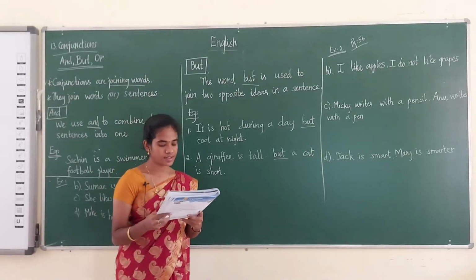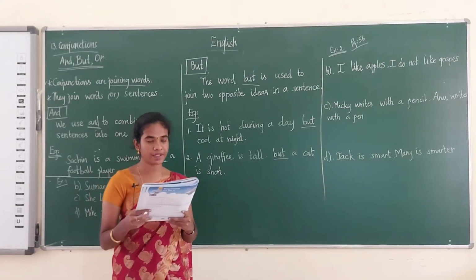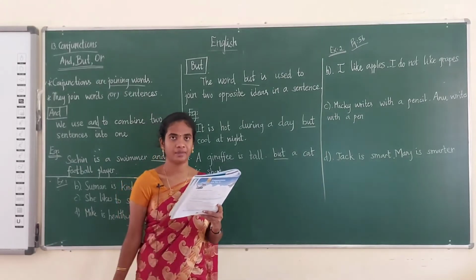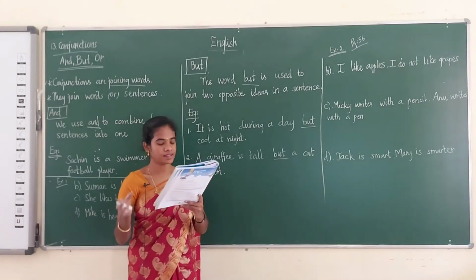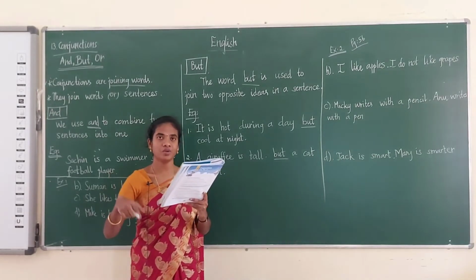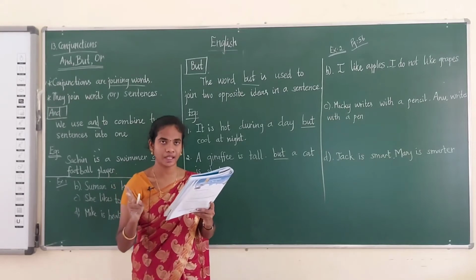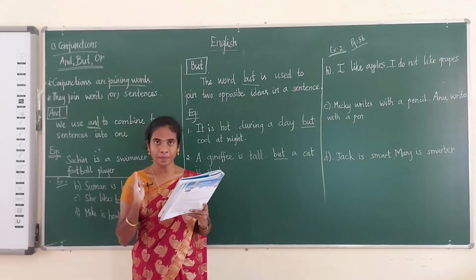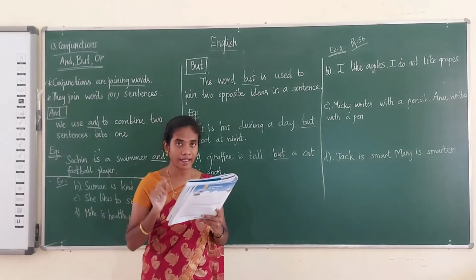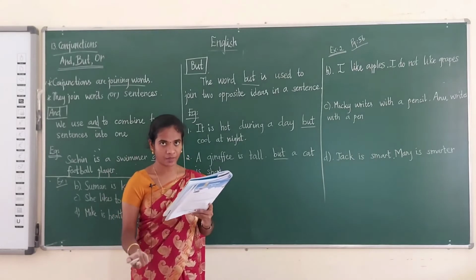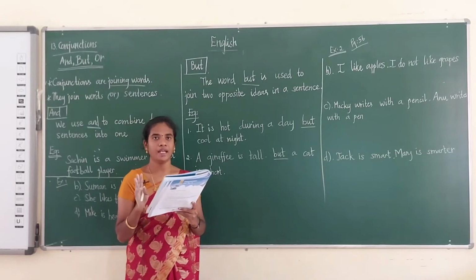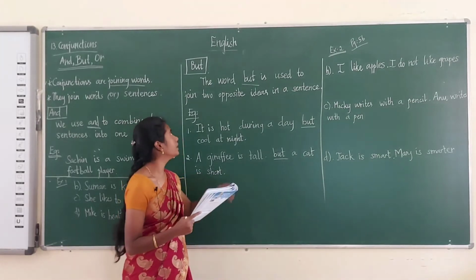So take page number 55. The example in your book is: I can play badminton, I cannot play cricket. How are we combining this? I can play badminton but I cannot play cricket. Why are we using but? Here they are telling two opposite ideas in a sentence. What are they? Can play badminton, cannot play cricket. I can play badminton, but I cannot play cricket. So for two opposite ideas in a sentence, we have to use the word but.